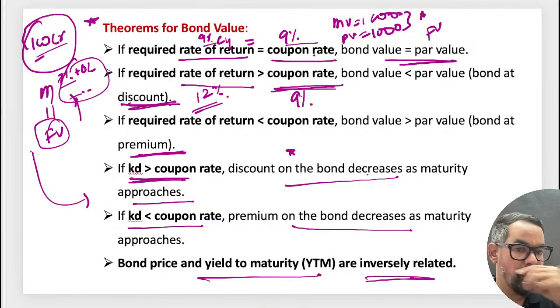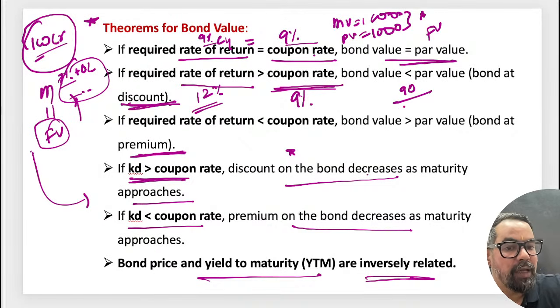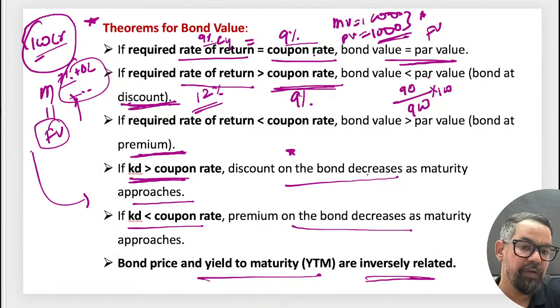That means the annual coupon on this bond is 90 rupees, and in the current market it is trading at 900, because it is trading lower than the face value. So if I solve this particular equation, obviously the number will be higher than the face value.